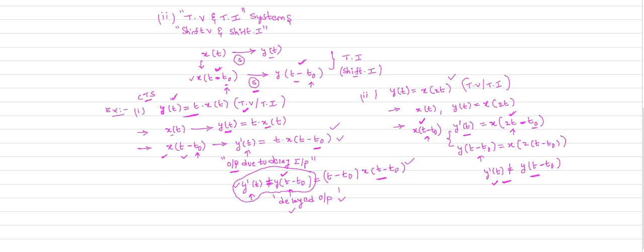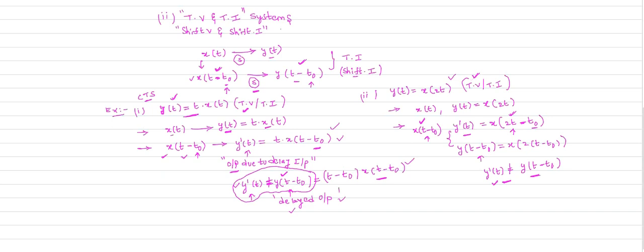Now I calculate y of t minus t naught. Observe, is y dash of t equal to y of t minus t naught or not? Definitely not. Definitely those two equations are not equal. Therefore the given system is a time variant system. Always it is a time variant system.